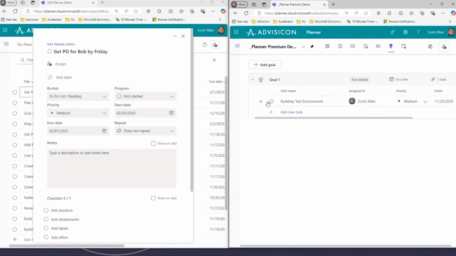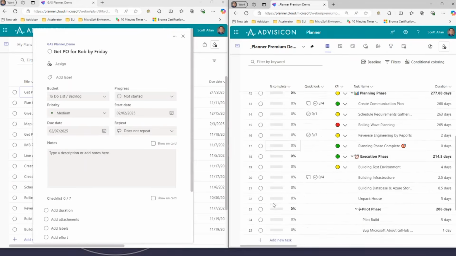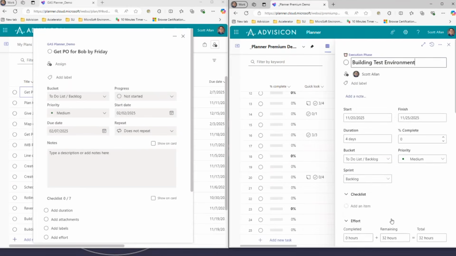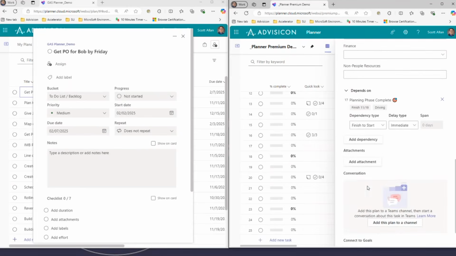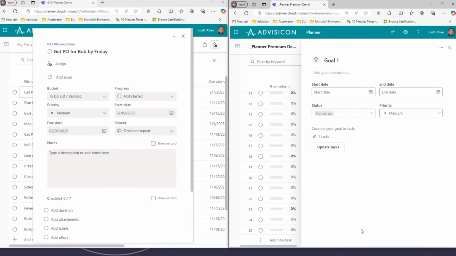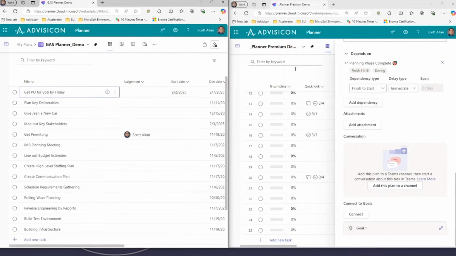So here we have task number 19. We're going to go back to our grid view. We're going to find task number 19. We're going to look at our details, and you see that we have a goal tied to task number 19. The goal would be whatever we set the goal to be, and that is completely up to you and your organization.